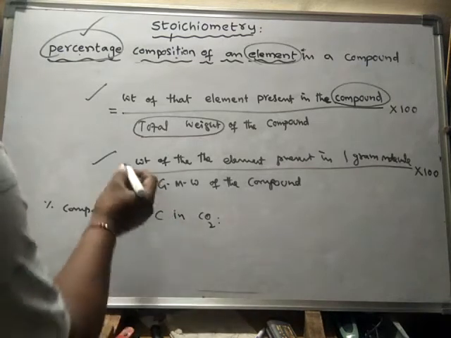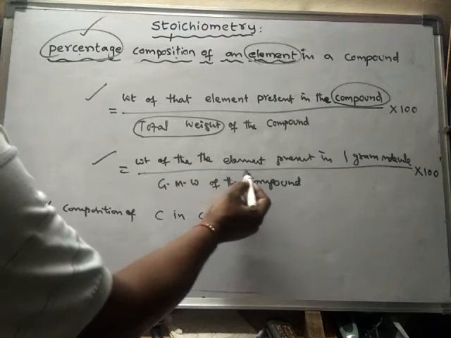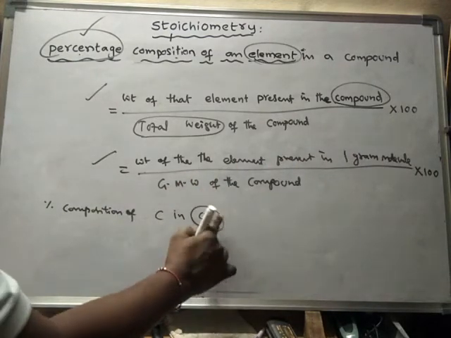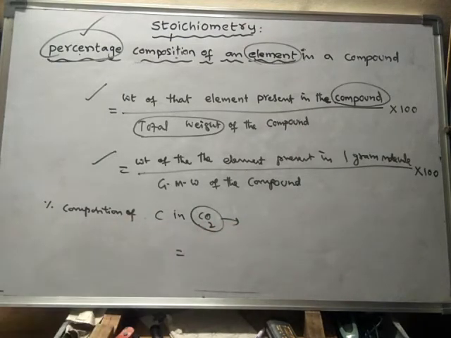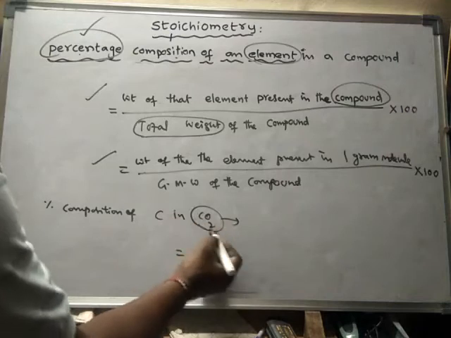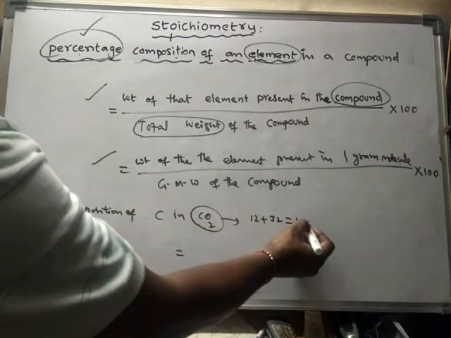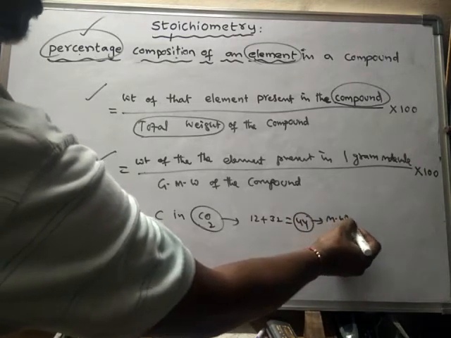Now we can use this formula. What is the weight of the element present in 1 gram molecule? If you take 1 gram molecule, its formula weight is 12 plus 32 is equal to 44. 44 is called the molecular weight.